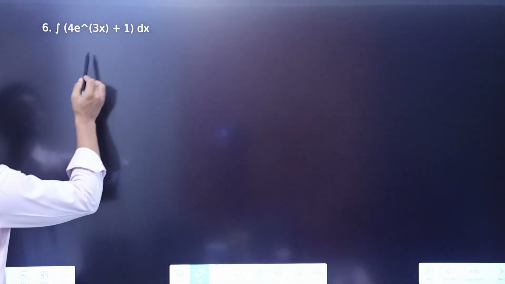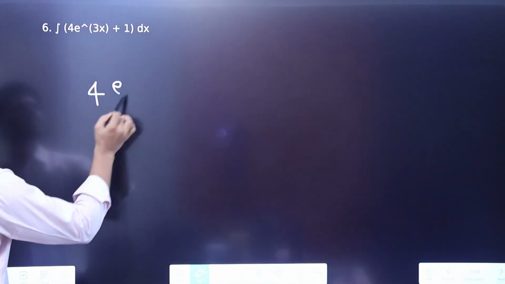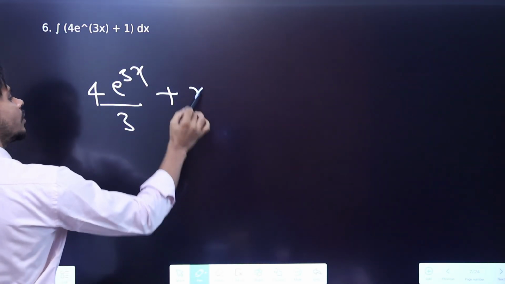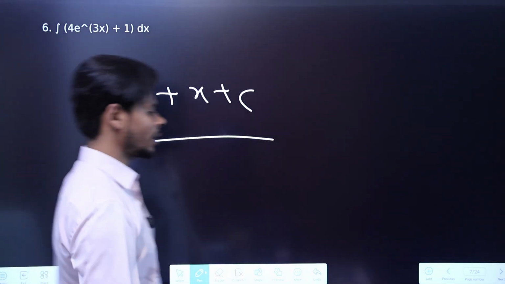Next is again the same thing. So it will become 4 e raised to power 3x as it is divided by 3, which is the coefficient of x, and 1 will become x, plus c. This is your answer. Next.